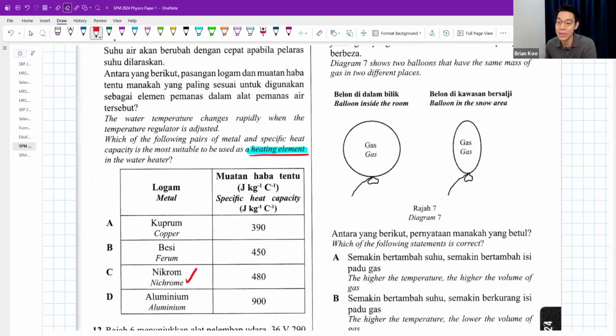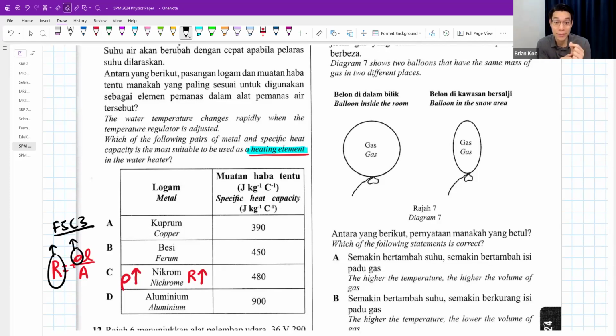Because a heating element needs to have a high resistivity and also a high resistance. This comes from this formula, which you can find in your formula sheet, in Form 5, Chapter 3. If I have a high resistivity, it makes sure that I will have a high resistance. And what does that mean?